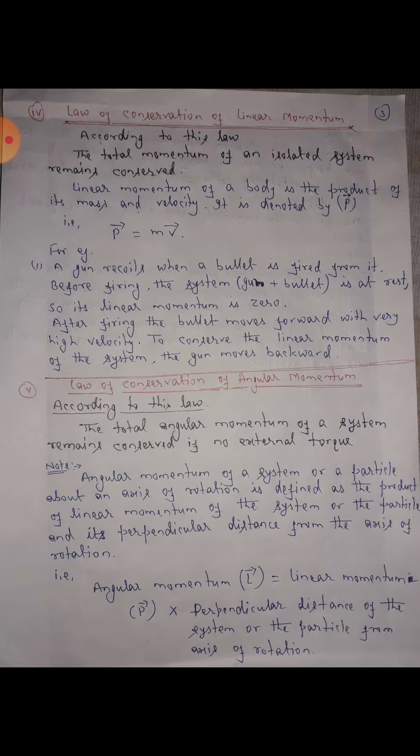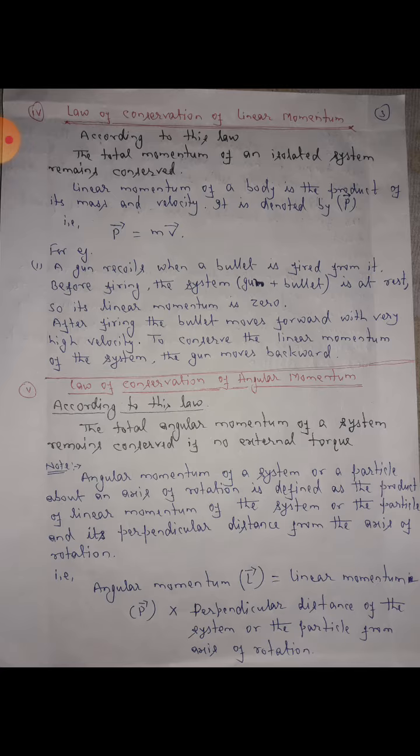Fourth, law of conservation of linear momentum. According to this law, the total momentum of an isolated system remains conserved. Linear momentum of a body is the product of its mass and velocity. It is denoted by p vector. That is, p vector is equal to mv vector.